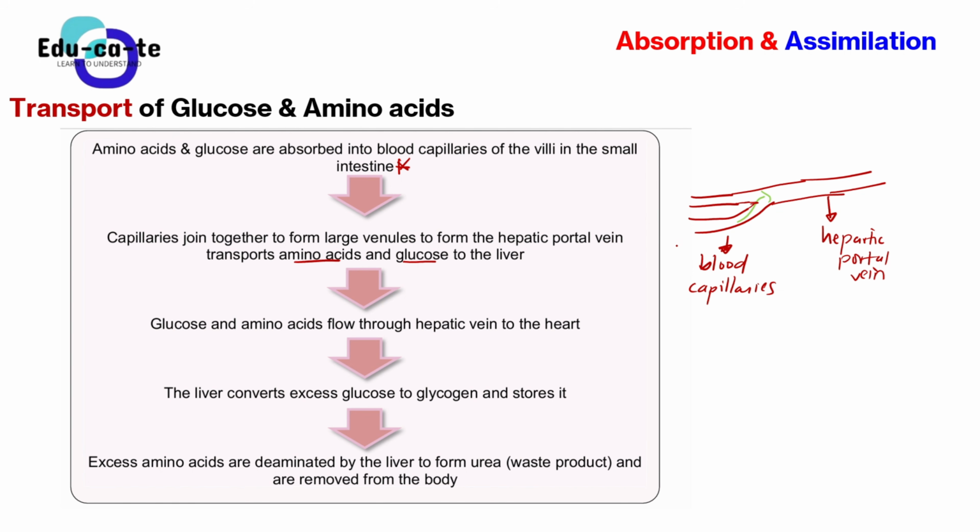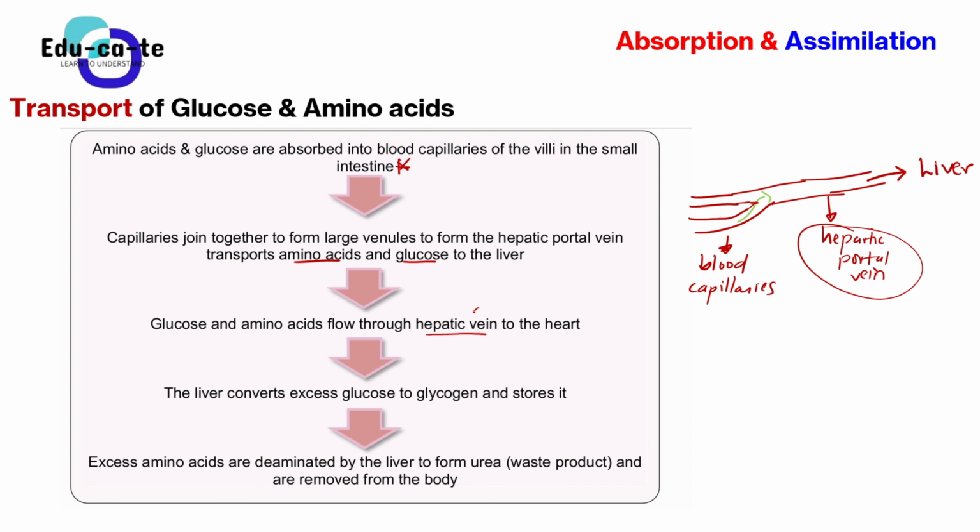When the glucose and the amino acids are absorbed at the small intestine, at the villus, they are transported by the blood capillaries, which join to form the hepatic portal vein, and they transport the glucose and amino acids to the what? To the liver. So the liver is the destination for glucose and amino acids. Now, the glucose and amino acids will flow through a what? They will flow through a hepatic vein to the heart.